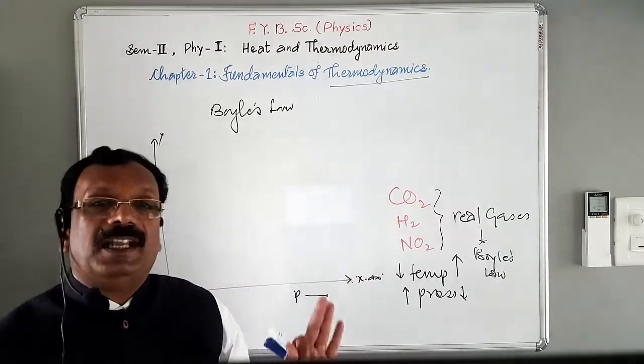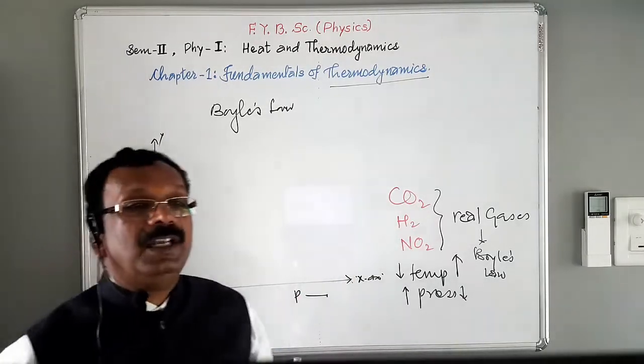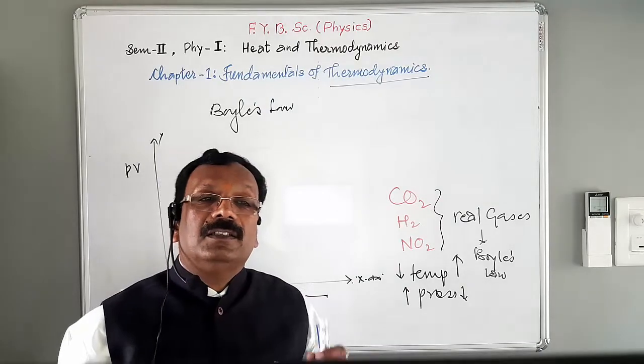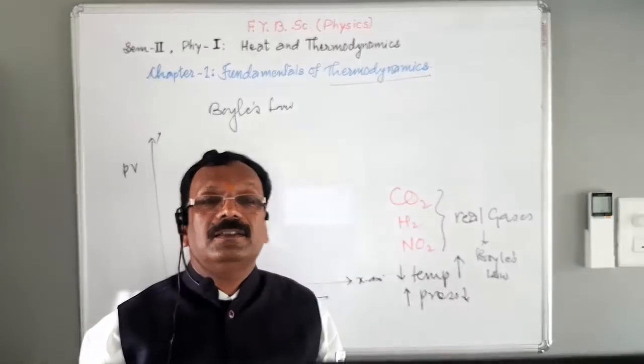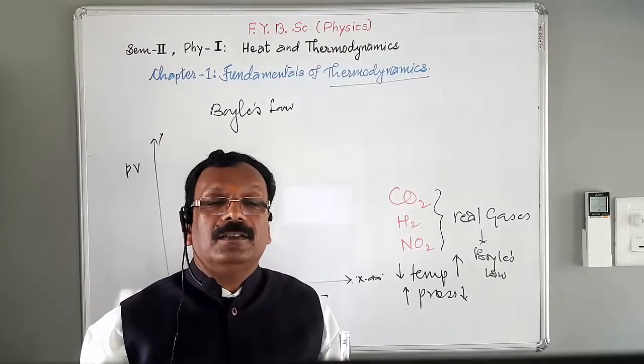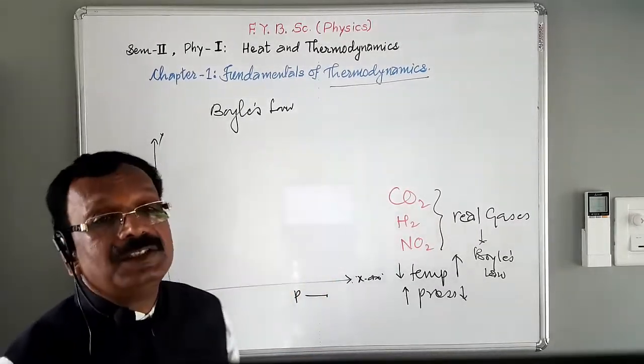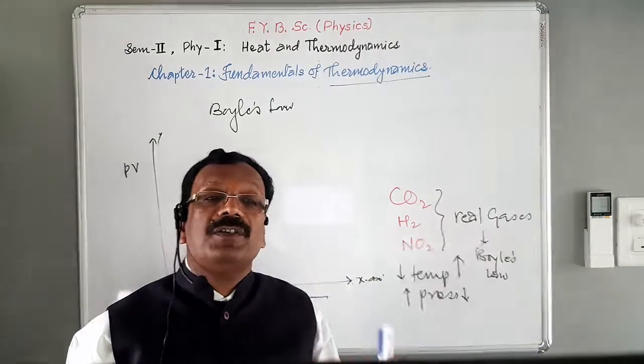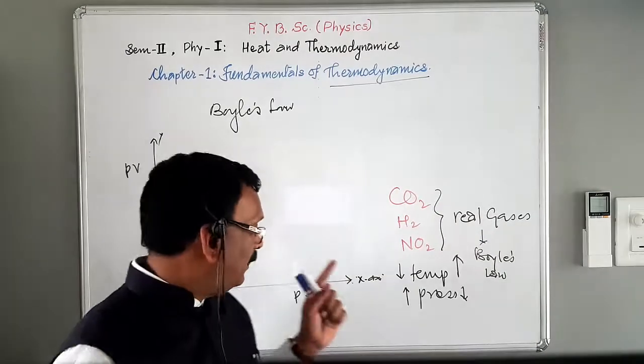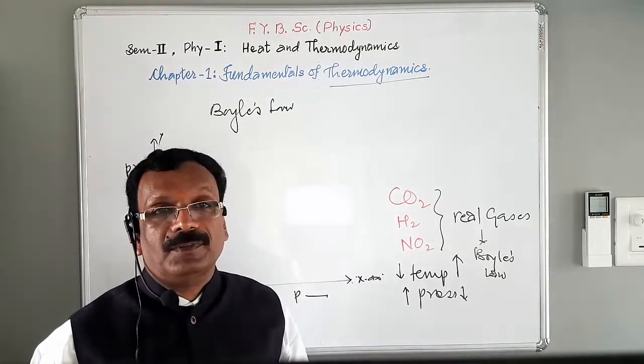It is observed that in real gases, for a fixed mass of a gas, the product PV is not constant but is a function of pressure.